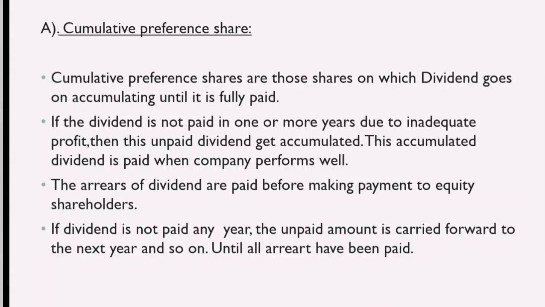The arrears of dividends are paid before making payment to equity shareholders. If the dividend is not paid in any year, the unpaid amount is carried forward to the next year and so on until all arrears have been paid.